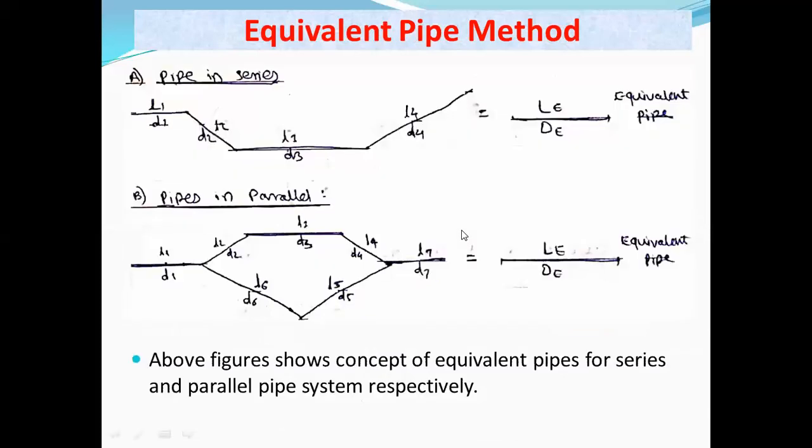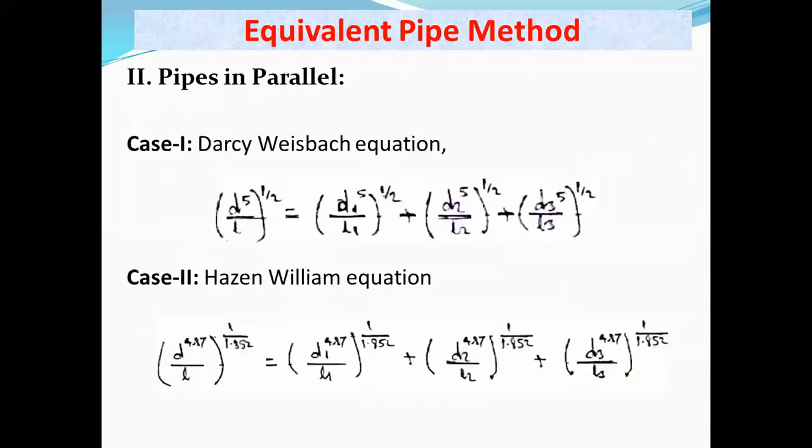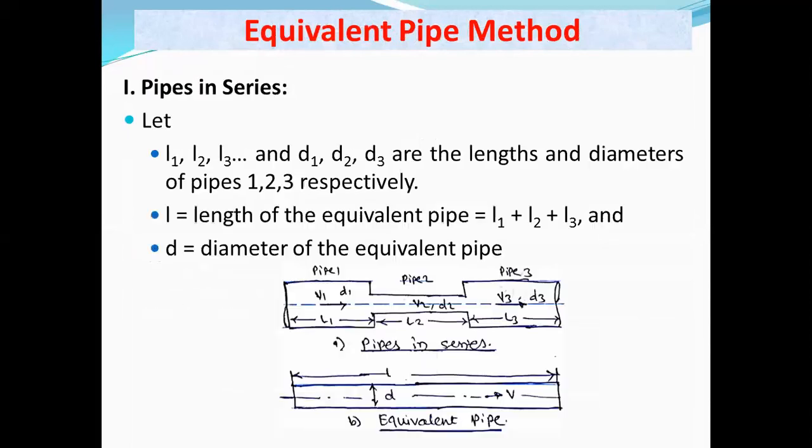Now here we can consider, first, the case of pipes in series. How to do the conversion of series pipes into an equivalent pipe, that we will see first, and then the second case will be pipes in parallel. Okay, so these two cases will be there, and we will have different formulas. Out of that, for pipes in series, this equivalent pipe concept we have studied in the Introduction to Fluid Mechanics subject also. Now here we are going to apply that in solving the water distribution system.